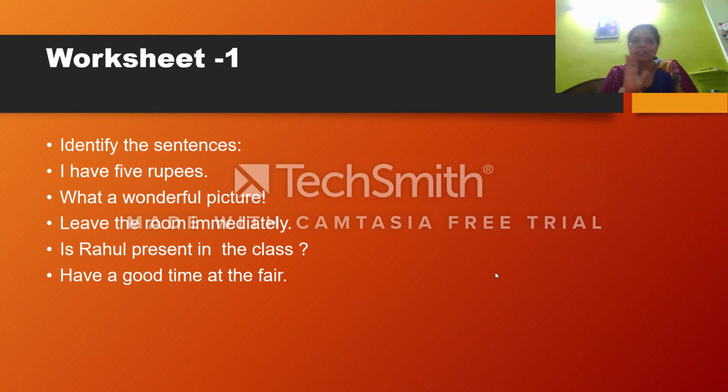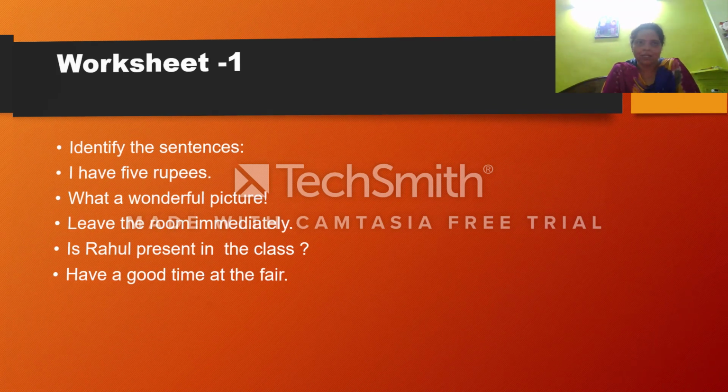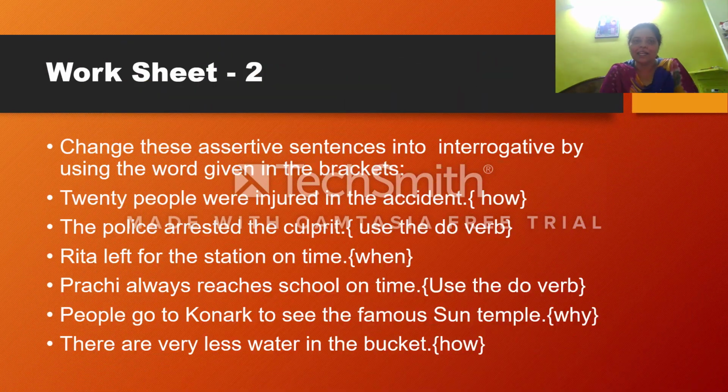I think my children understood very well and they are able to do it. I'm 100% sure that you can do it. Okay, now the next slide. Worksheet 2. What is there? Change these assertive sentences into interrogative by using the word given in the brackets. I am just giving a clue here.